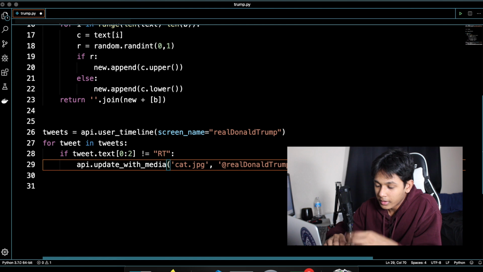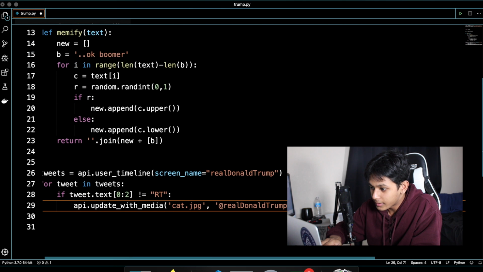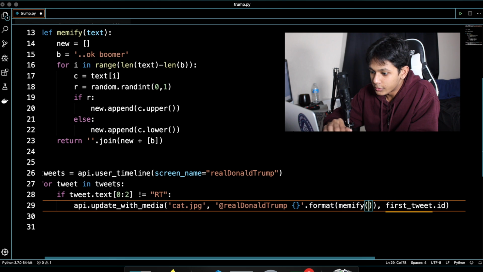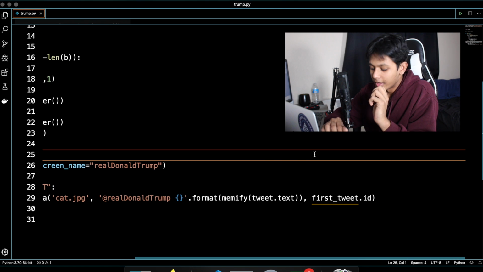All right. Now, what we're going to do here is this string right here. We're going to put in a custom string. So we're going to do .format. And whatever we put in here is what goes into here. So we're just going to do the memeified version. I also don't want to use the cat image. I want to use a custom image.